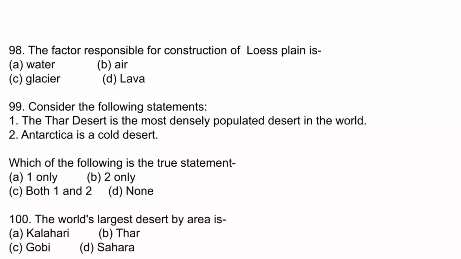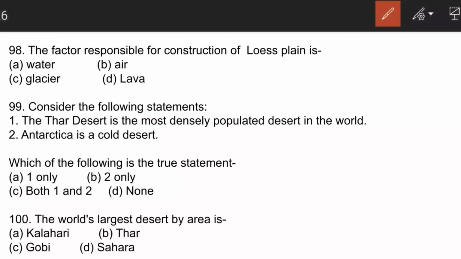The next question is, the factor responsible for construction of loess plain is air. Loess plains are formed due to deposition of sand and clay brought by the winds. These plains lack in layers but are highly porous. The soil of this plain is very fertile and they are generally found in northern China, Turkmenistan, and Mississippi region. Likewise, we have peneplains, glacial plains, karst plains, alluvial plains, which we will discuss in the upcoming videos. We will not miss any points because these are very important for our exams.